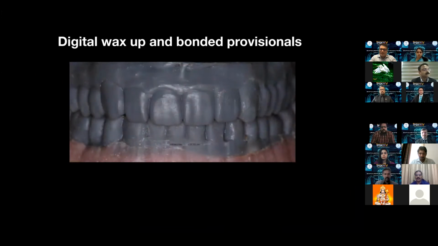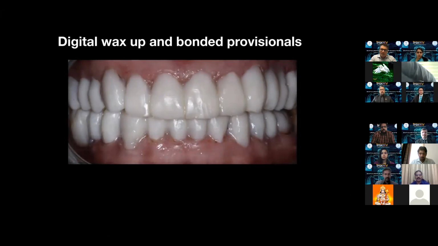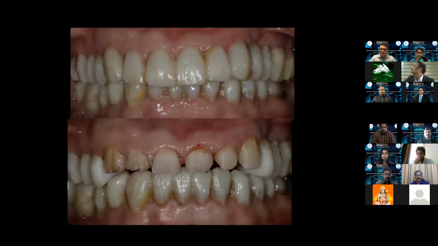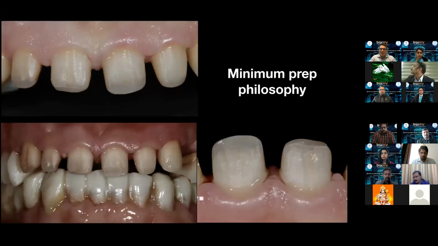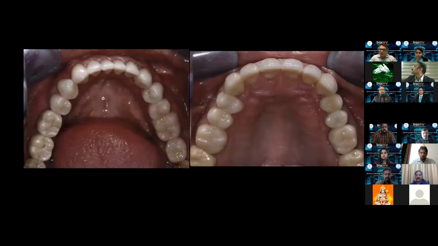So this is the digital mock-up done on the software and a 3D printed model. And using this information, we have these bonded provisionals given to the patient. This is the condition of the provisionals after a month of use. And then we start preparing the teeth. Again, first the anterior and then the posterior. Conservative treatment philosophy, minimum preparation. We have lithium disilicate in the anterior and monolithic zirconia in the posterior.